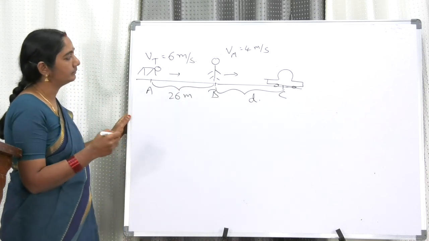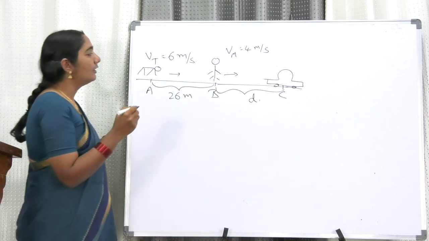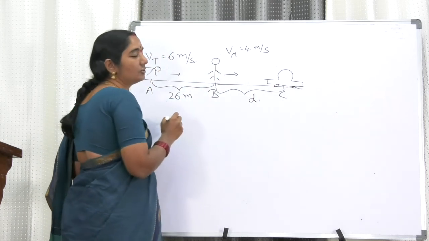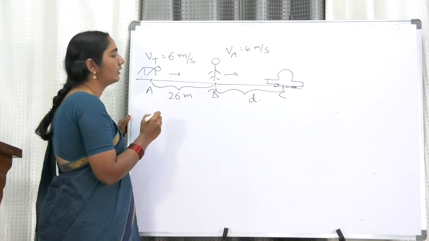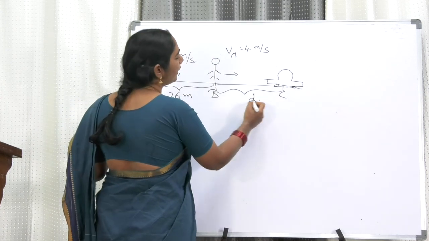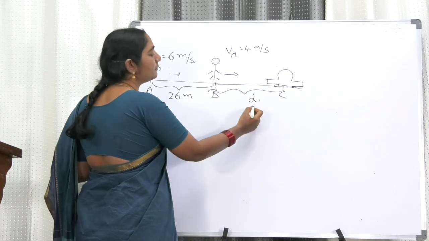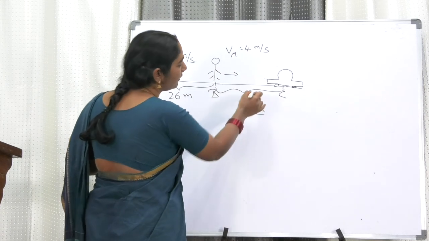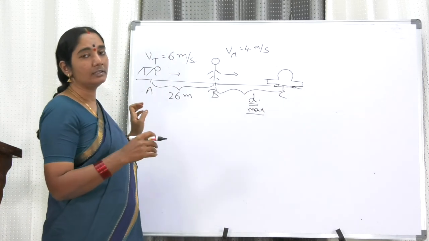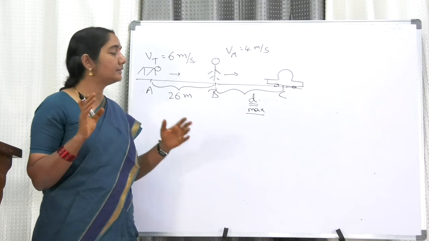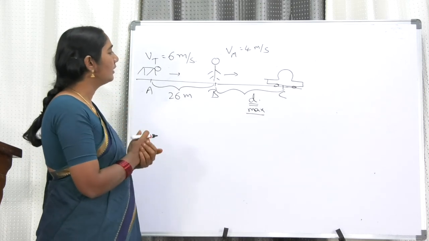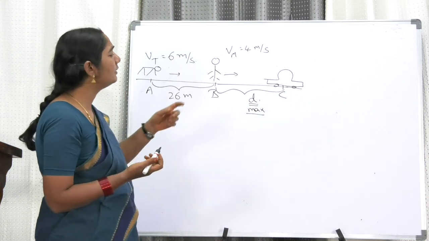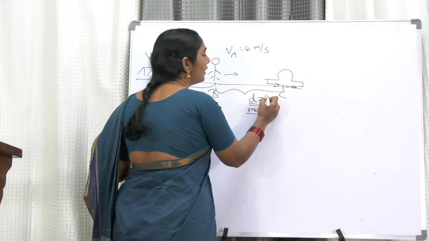The tourist reaches the car safely. What is the maximum possible value of d? He is not asking the minimum, but he is asking the maximum value of d. So, my dear friends, how much is the maximum value of d? This is the question. We have to find this out.